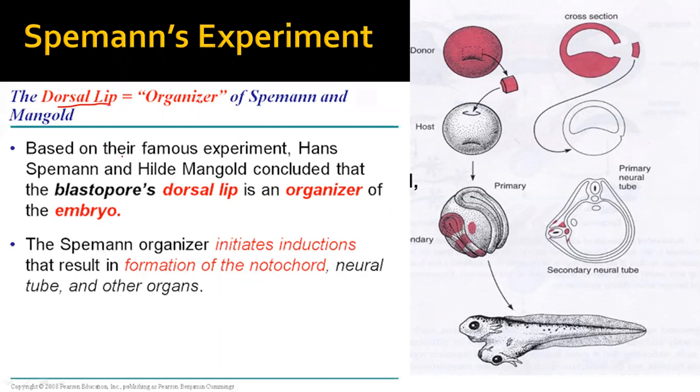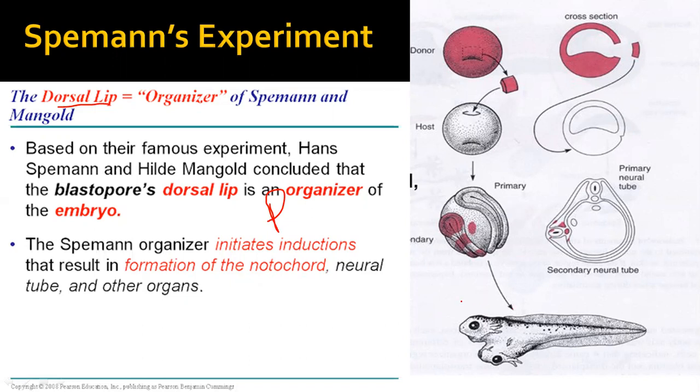Based on their famous experiment, Hans Spemann and Mangold concluded that the blastopore's dorsal lip is an organizer of the embryo. That is called the primary organizer. The Spemann organizer initiates the induction that results in the formation of the notochord, neural tube, and other organs.